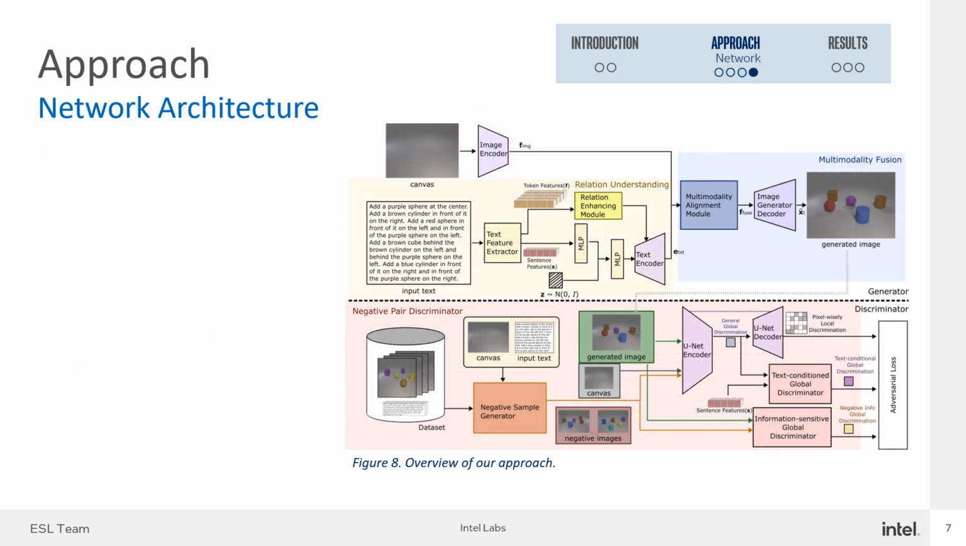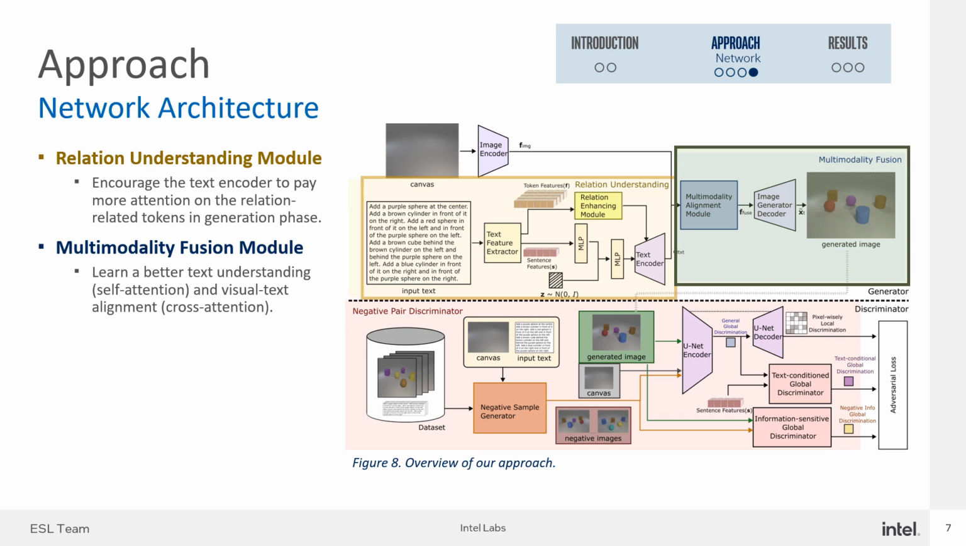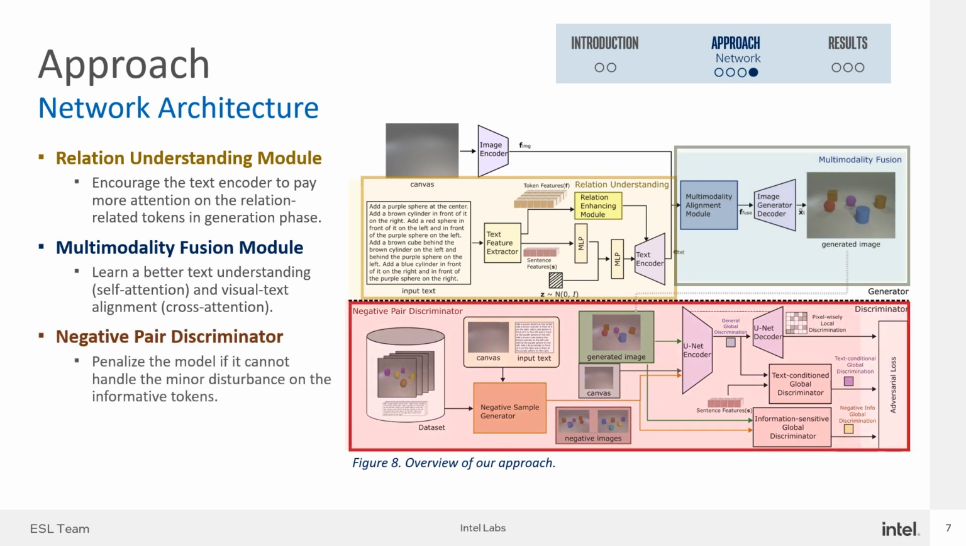We propose a generative adversarial network as a baseline model, emphasizing key aspects of the text-to-image generation task. It specializes in interpreting structured text information and aligning features across the unimodality and multimodality domains, which are shown in Figure 8 over here. Due to the time limitation, I will briefly show the network architecture over here. It contains 3 modules. The first one is the relation understanding module, the second one is the multimodality fusion module, and the third one is the negative pair discriminator.